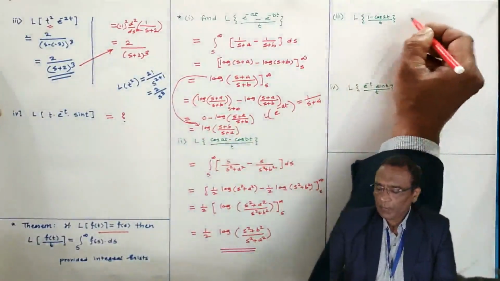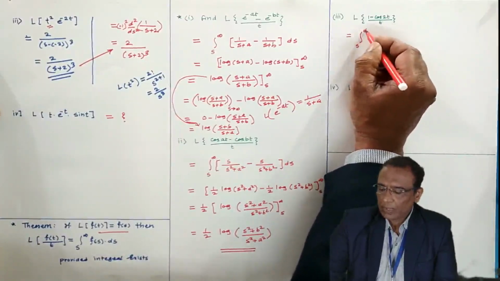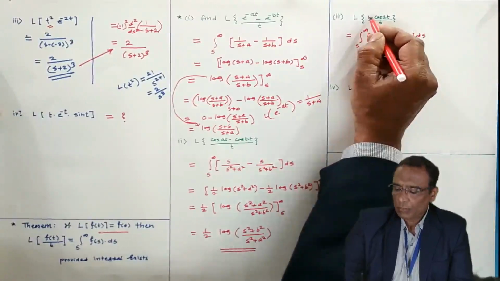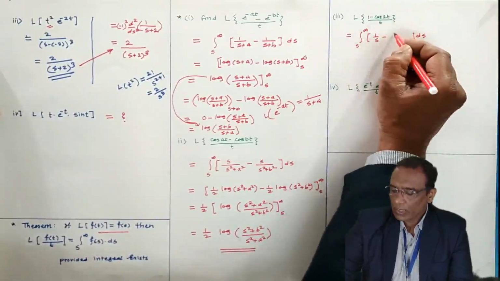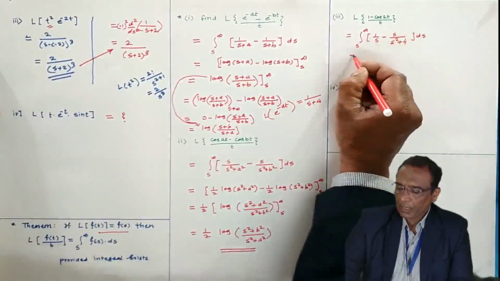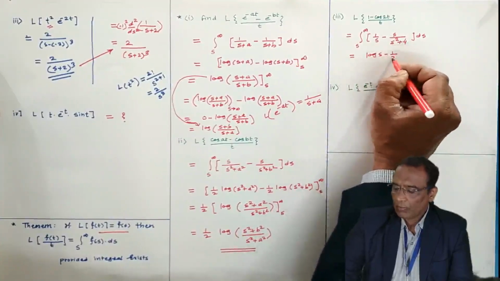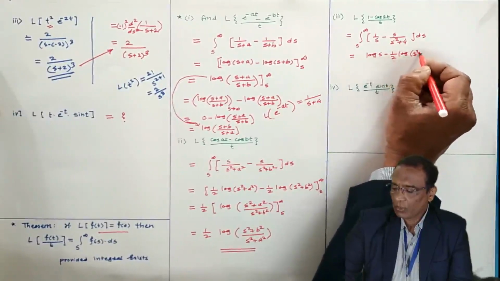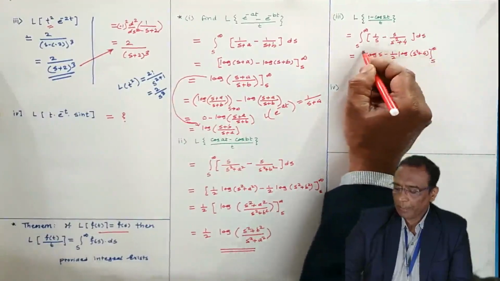Now same problem. Here t is present in the denominator. Write down integral s to infinity, ds. Now Laplace of numerator, Laplace of 1 is 1 by s directly. Laplace of cos 2t is s by s square plus 4. Integral of 1 by s is log s. Integral of s by s square plus 4 is 1 by 2 log of s square plus 4. Lower limit is s and upper limit is infinity.